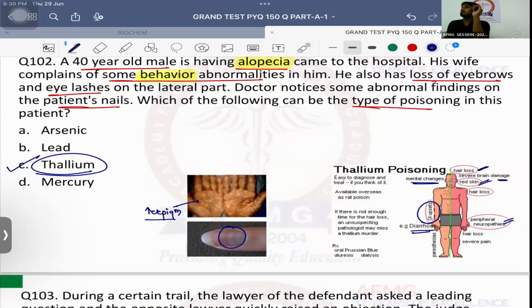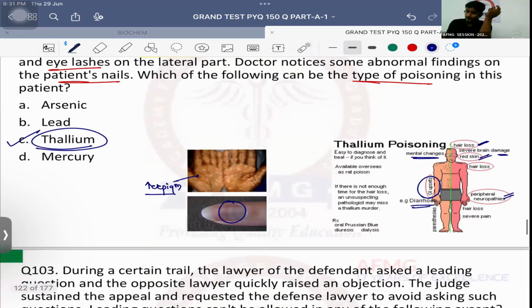Okay. Thallium is the ideal homicidal poison to kill anybody. Okay. Please remember, ideal suicidal poison will be cyanide. But the most commonly used suicidal poison is usually OPCs. Okay. Organophosphates. No issues with this, anybody?